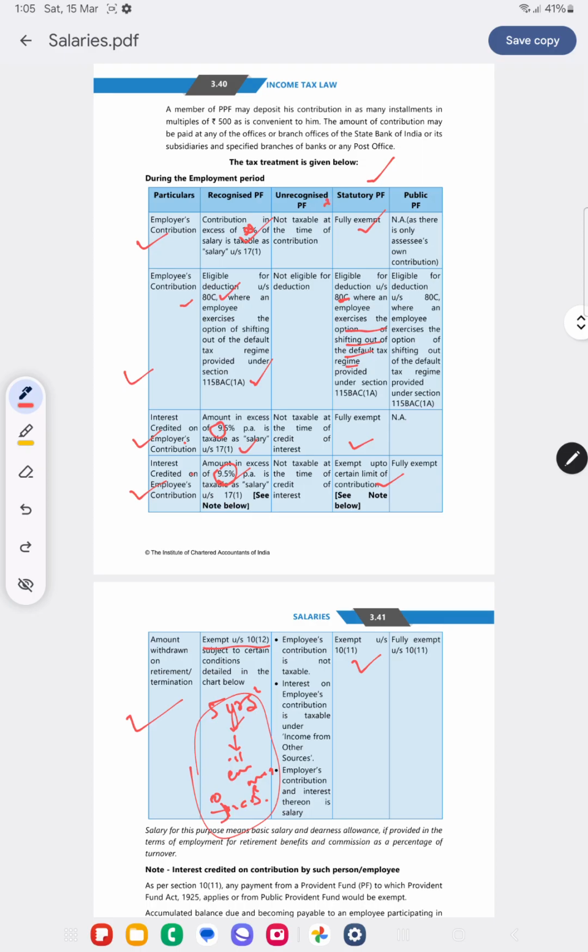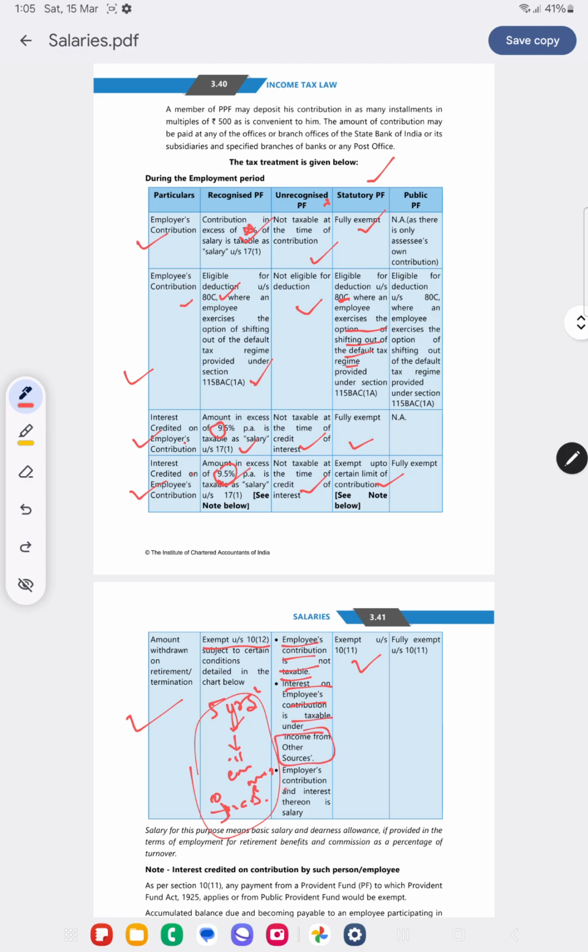Unrecognized provident fund. What will happen in case of unrecognized provident fund? Employer's contribution is not taxable, employee's contribution is not eligible for deduction, interest is not taxable. Now what will happen in case of withdrawal? Employee's contribution is not taxable because it's the employee's own money. Interest on employee's contribution is taxable under IFOS.